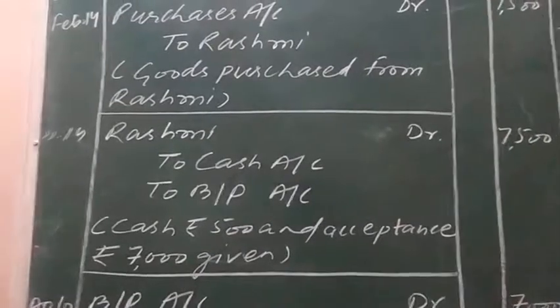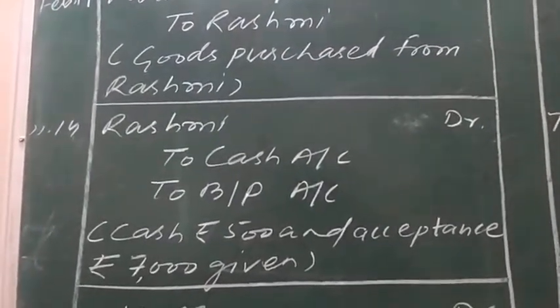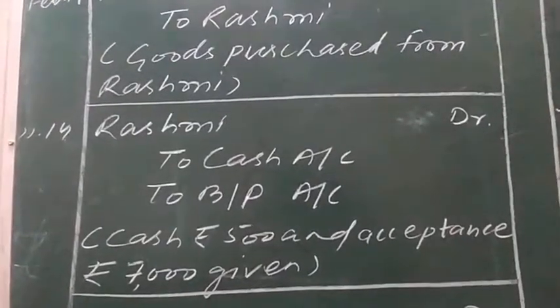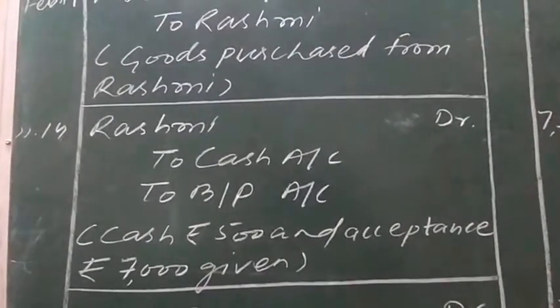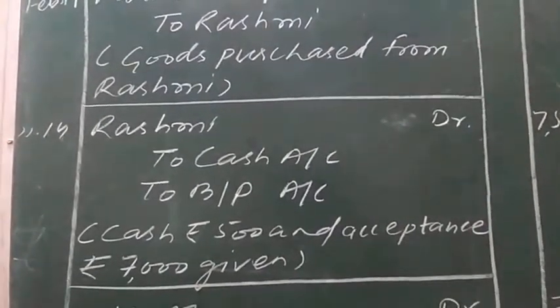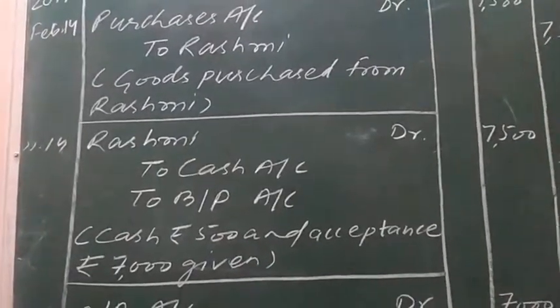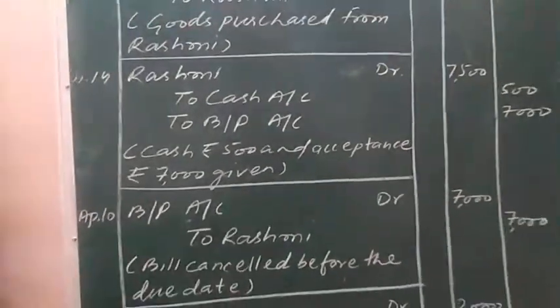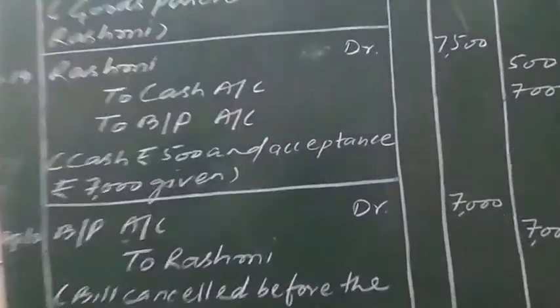Now the same journal entry will be reversed in case of its cancellation. The cancellation entry is just the reverse entry of acceptance. So the journal entry for cancellation of this bill is bills payable debit to Rashmi, 7,000 rupees.